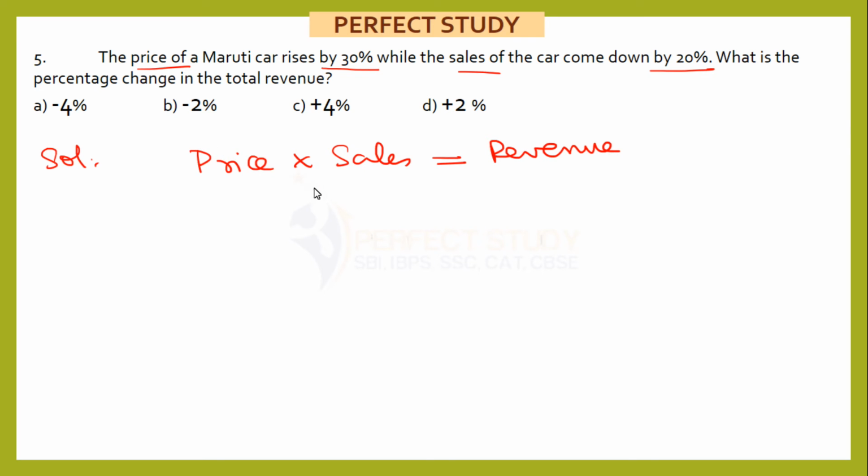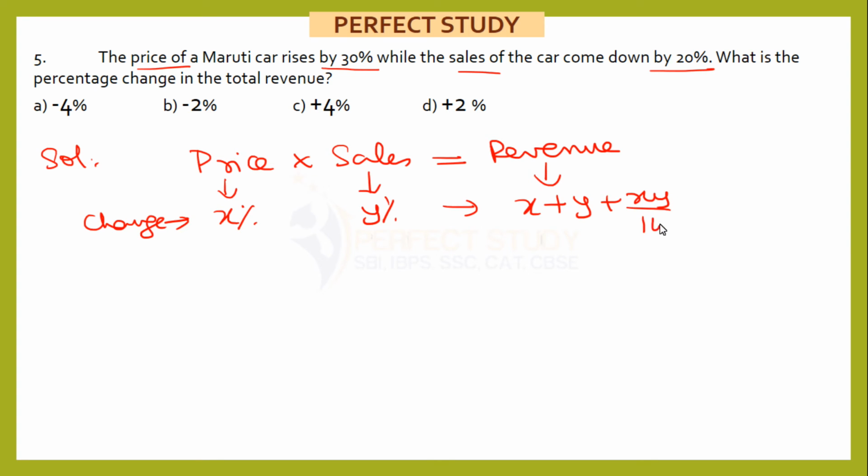Whenever I have an equation where the product of two variables gives the third variable, if the first variable changes by x%, the second variable changes by y%, the change in this variable will be equal to x plus y plus xy by 100.